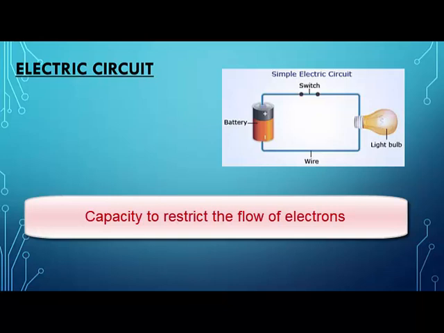So the bulb here is actually a kind of resistance. What does the bulb do? Suppose all the electrons want to flow from positive to negative. So let's say this is the positive end. From positive to negative, the current is trying to flow, but in between you have this bulb. The bulb requires electricity, so it will try to stop the electrons and then utilize their energy in order to glow itself. So the bulb will try to restrict the flow of the electrons. So the bulb is a kind of resistance.